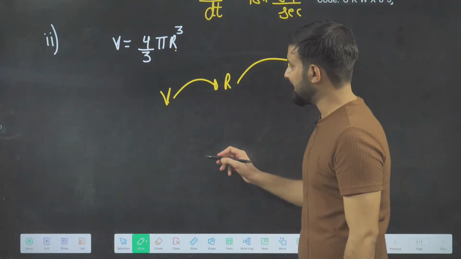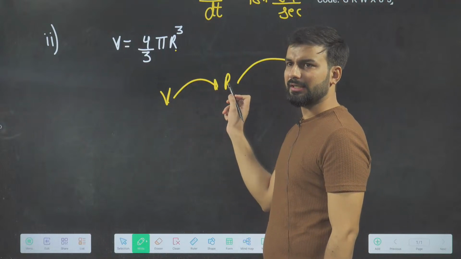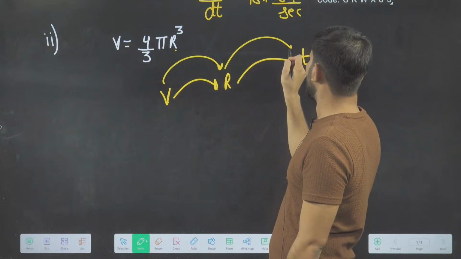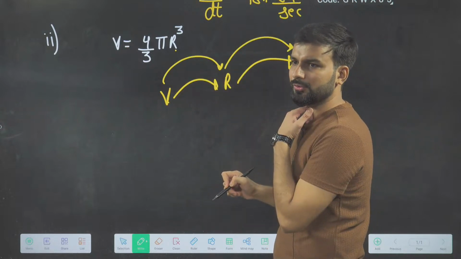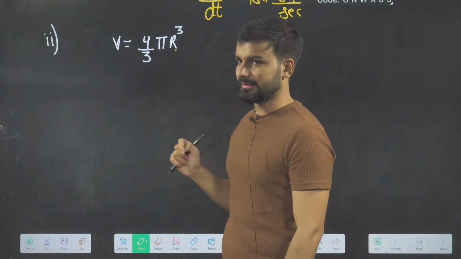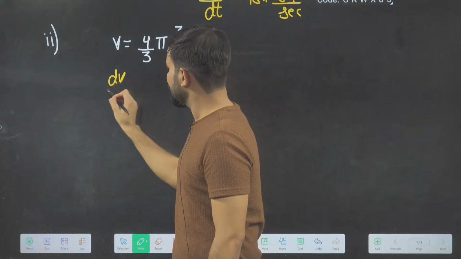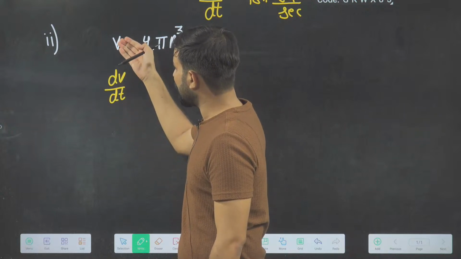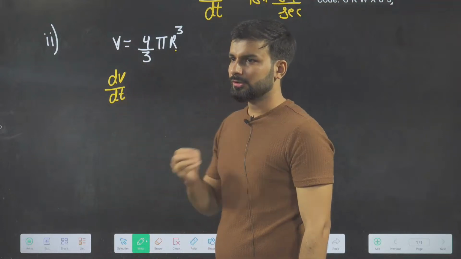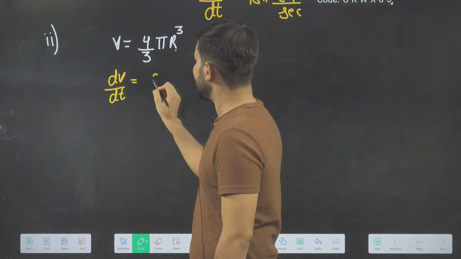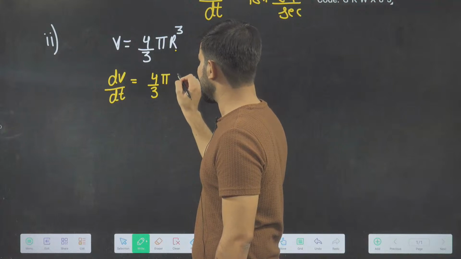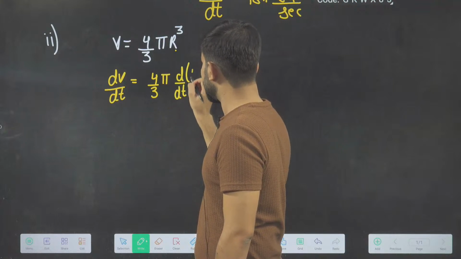Fine. So I was saying your V was depending on r and r is depending on t, right? In that scenario, what do we have to do? Listen to the trick. I have to differentiate volume with respect to time, because I want to find at what rate the volume is changing. So dV by dt is equal to, if I differentiate, the constant 4 by 3 pi will come out, and d by dt of r cube.